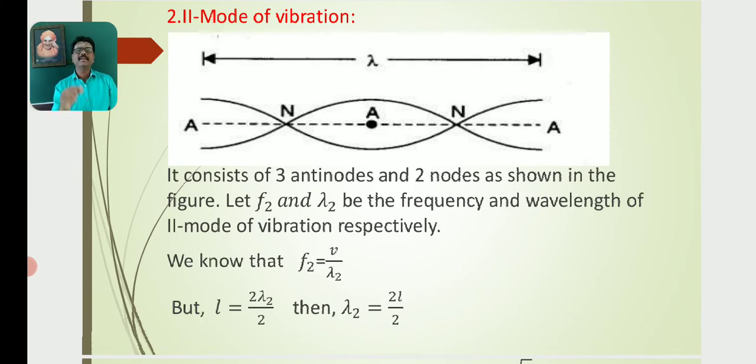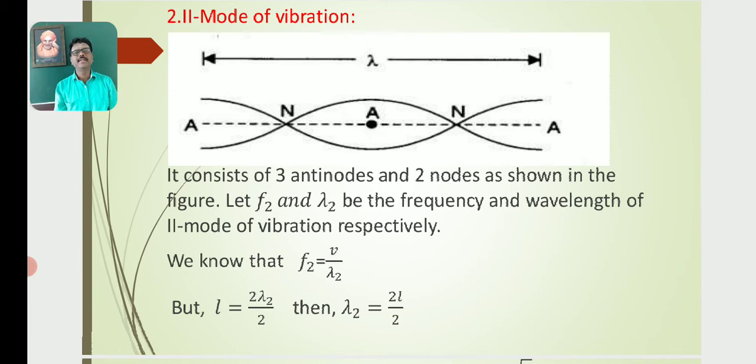So let us see the system of the second mode of vibration. Usually the second mode of vibration consists of three antinodes and two nodes. Let L be the length of the rod.